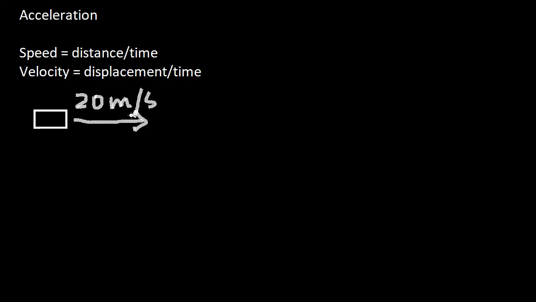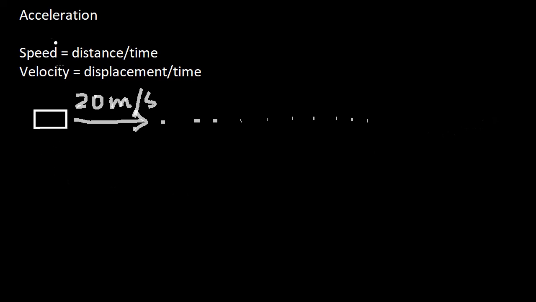One situation is when the velocity of this object is not changing at all. So this object continues to move in this direction with 20 meter per second, and throughout its motion it is not changing its velocity. That is, its velocity magnitude is always remaining 20 meter per second throughout the journey of the object.